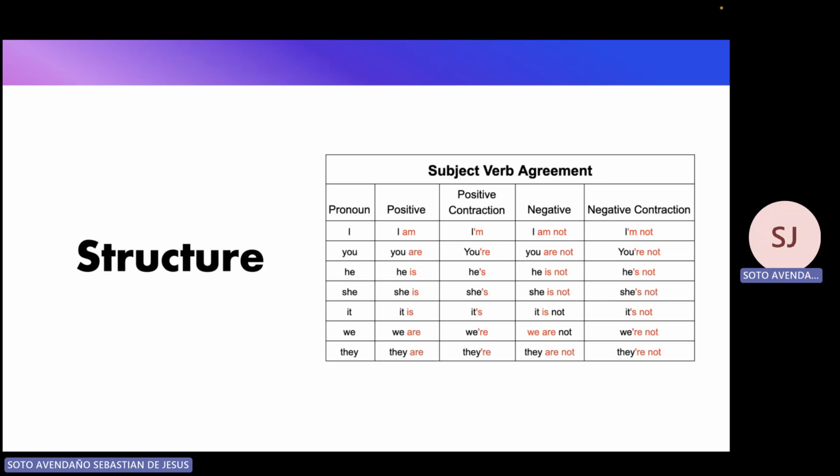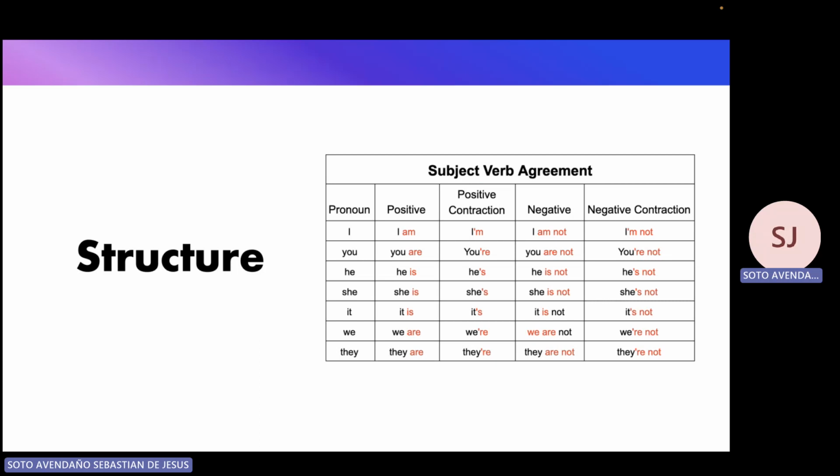Yo voy a afirmar que yo soy o que yo existo. Ok, recuerden que el verbo to be significa o representa ser o estar. Entonces, puede significar que yo soy o que yo estoy. En este caso, cuando solo se dice I am, es yo soy, ¿verdad? Y en positivo.